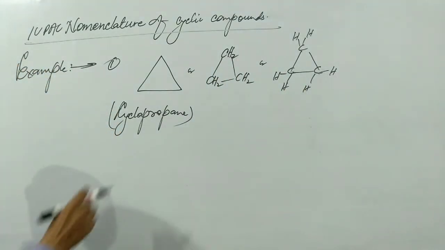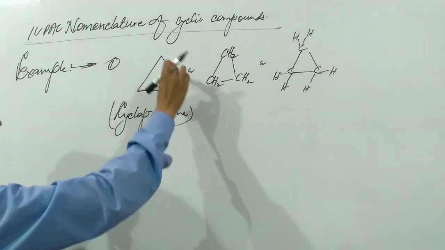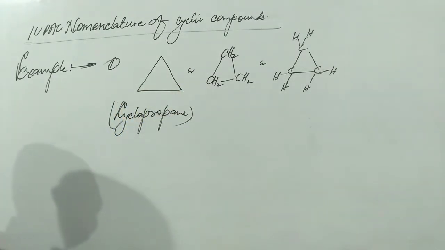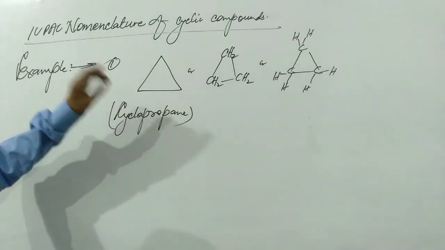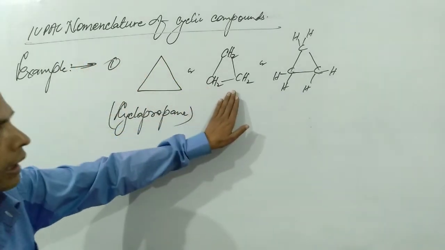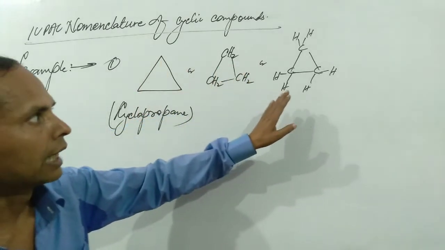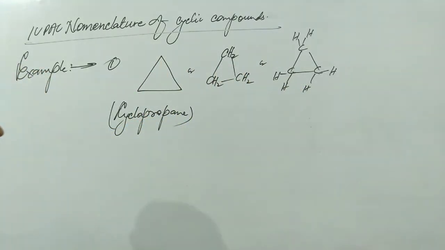We see that one carbon is present here. Similarly, one of the carbon is here and one of the carbon is here. And carbon is tetravalent element. So, 2 hydrogen atoms are present at every corner like that. So, we can write such compound in this way, and this is the structure formula of cyclopropane.